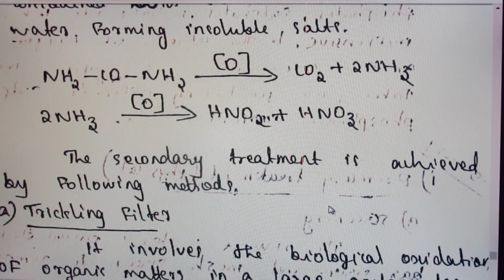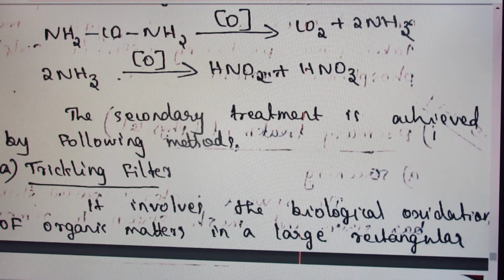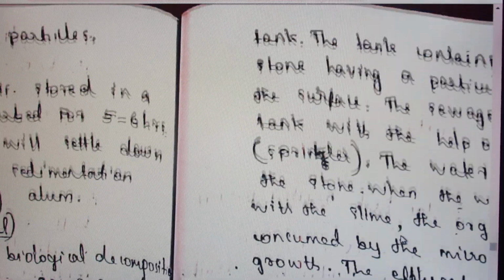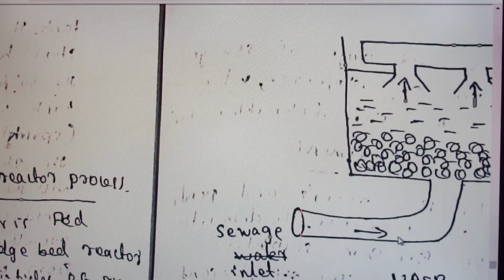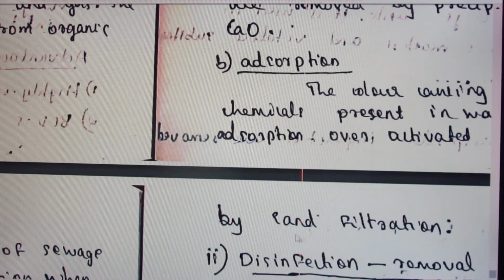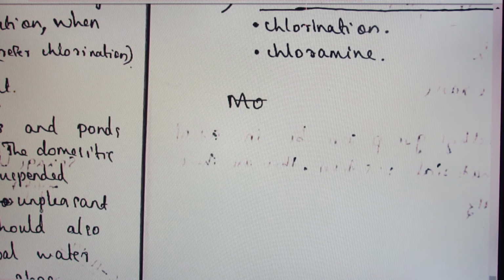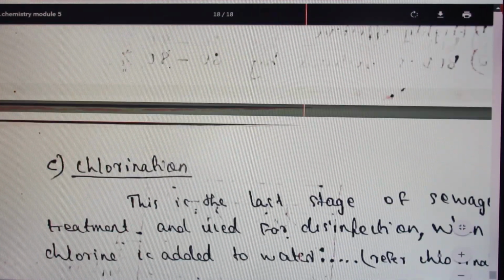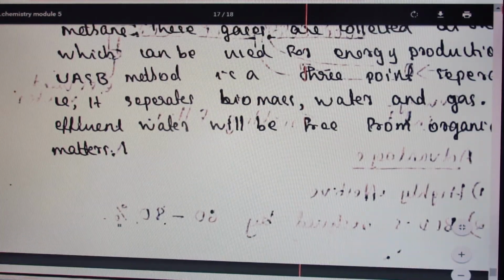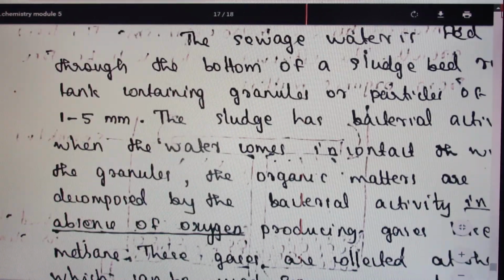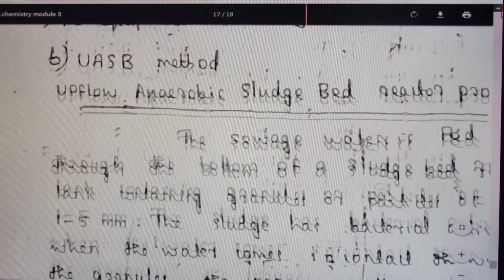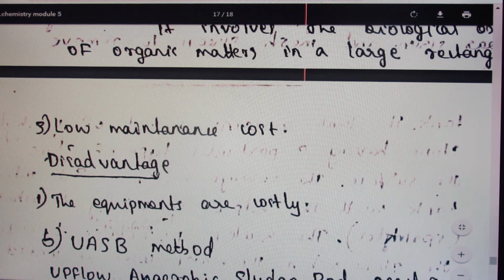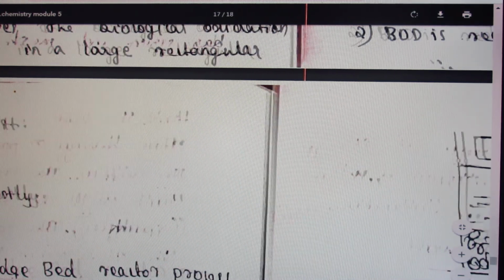Secondary treatment can be done by two methods. One of the methods is called the trickling filter method. That means we can do some filtration in the presence of oxygen. And the second method is the activated sludge method. Activated sludge method means we can remove the impurities present in water by using the waste material obtained from the previous process. Okay. Then, about the two methods, we already discussed.